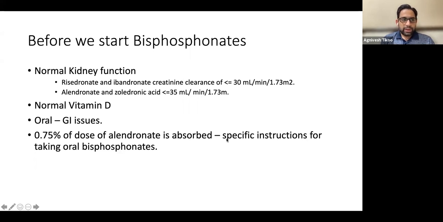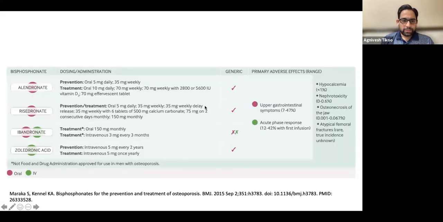You give them early morning, you give them with a full glass of water, because you don't want the tablet to sort of get stuck in the esophagus. Once it dissociates, it can cause irritation and sometimes ulceration also. And you don't let the patient sleep in one place. So the patient has to sit, move around, whatever he can do. And preferably, it should be 2 hours fasting after that, but a minimum of 45 minutes of not eating or drinking anything after the tablet is recommended to improve the absorption.